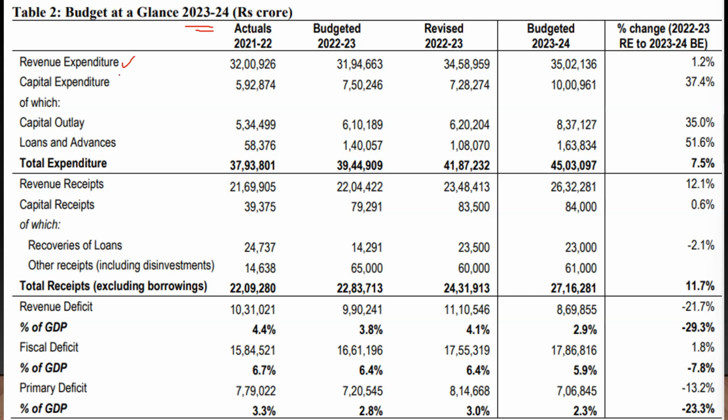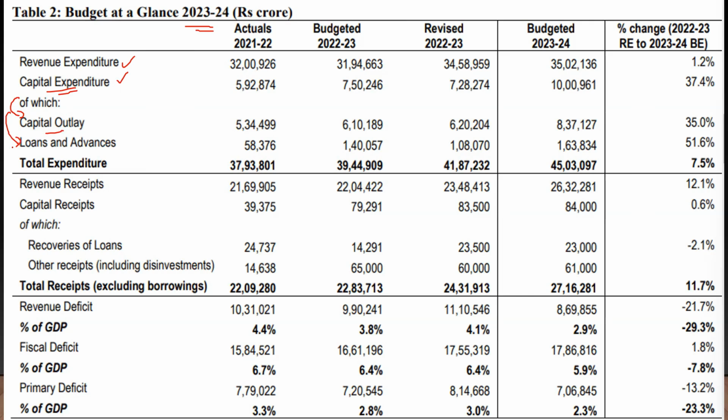On the other hand, you will have capital expenditure. Capital expenditures are those expenditures which had some impact on either your assets or your liabilities or both. And capital expenditure may again be divided into capital outlay and loans and advances. For example, if you're constructing a new road or a new bridge, all those are capital outlays.